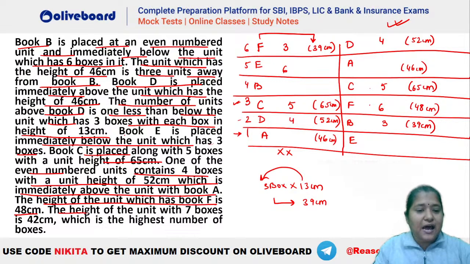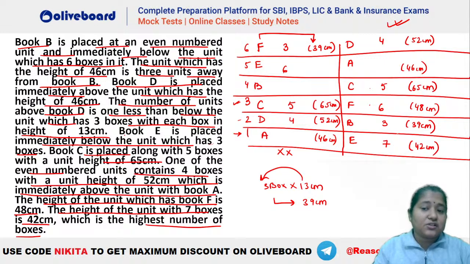Now what is remaining? The height of the unit with 7 boxes is 42 centimeter. Now 7 boxes, 42 centimeter, the only possibility is this one, that this is 7 boxes and this is 42 centimeter, isn't it? So this is 7 boxes of 6 centimeter each, right? So 7 into 6, that is 42 centimeter. So you can see 7 is the number of boxes here. Which is the highest number of boxes in here? So 7 should be the highest number of boxes. We cannot have any value which is higher than this.